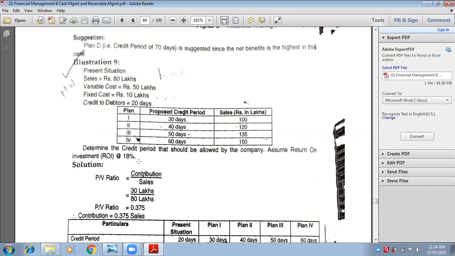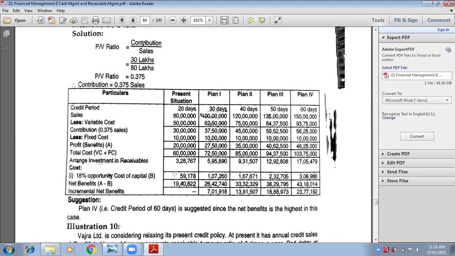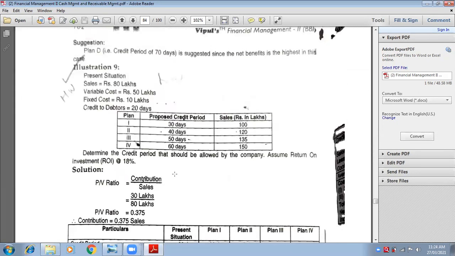Okay. So everything is given. You just need to calculate. If you want, we can do it now only. Chalo, let's do it now only. Come on, do it.